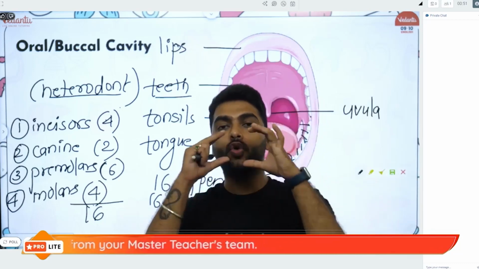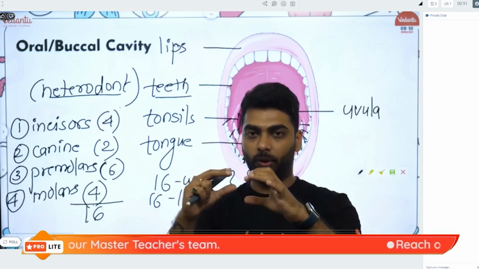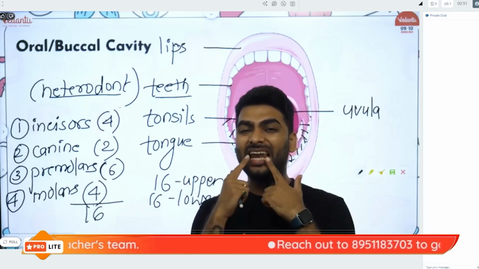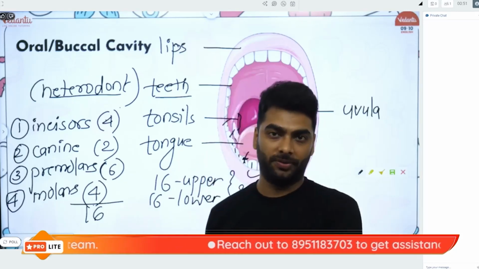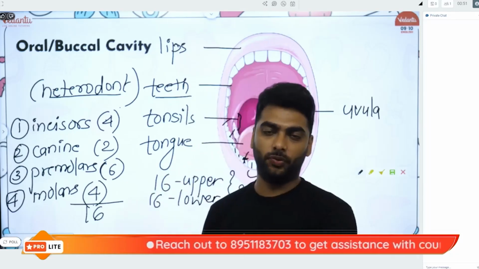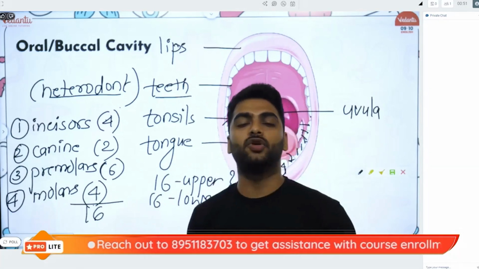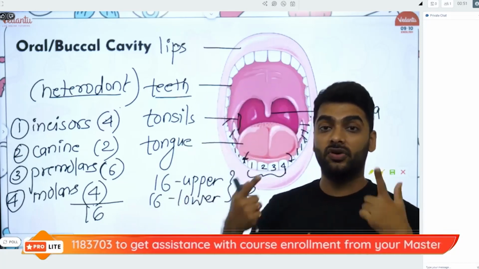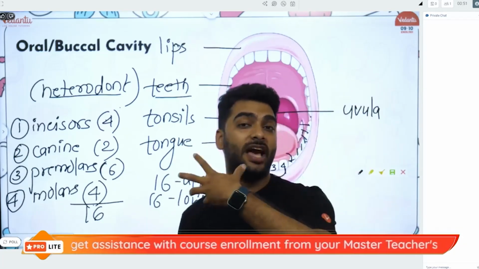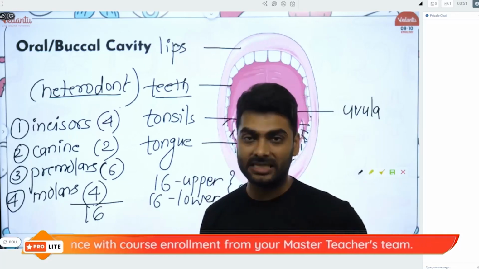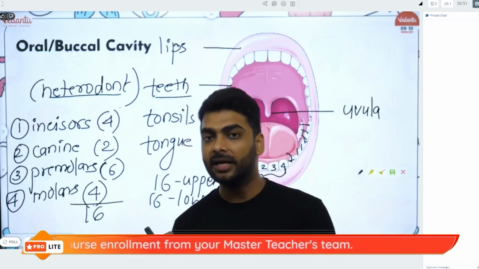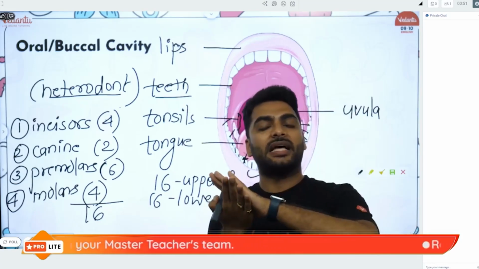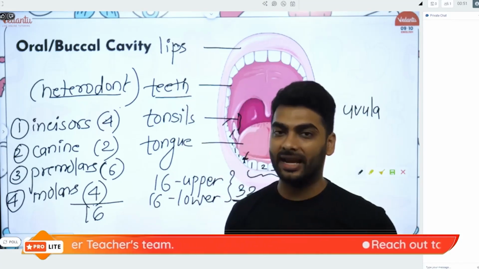Incisors are used to hold and bite the food. Canines are used to tear the food. Premolars and molars are used for crushing and grinding. You will find that carnivores have very huge canines because they have to tear through the meat. Your premolars and molars are quite similar in structure. That's why they are used for crushing and grinding.